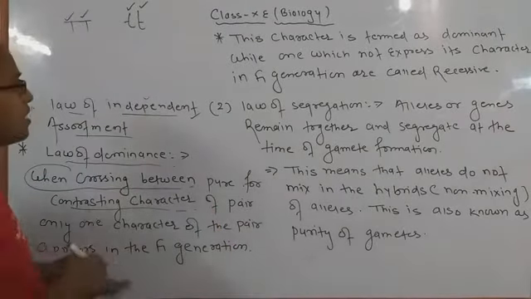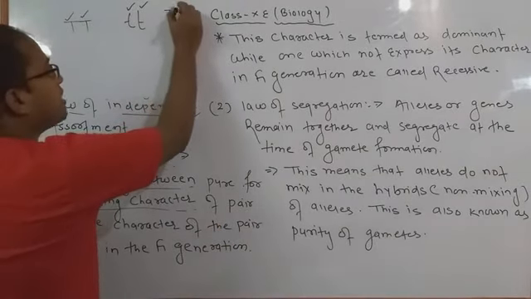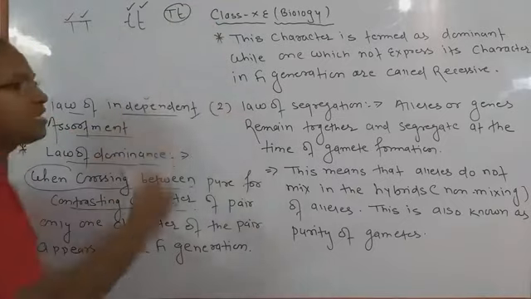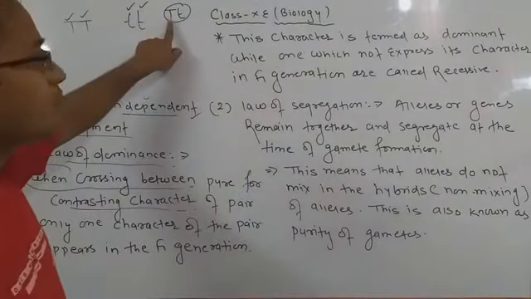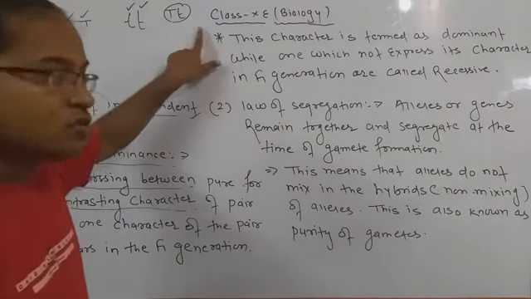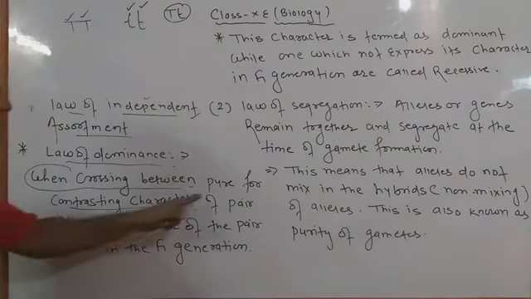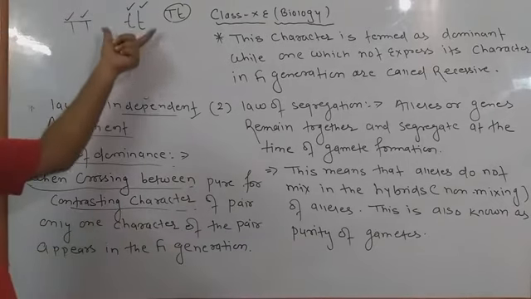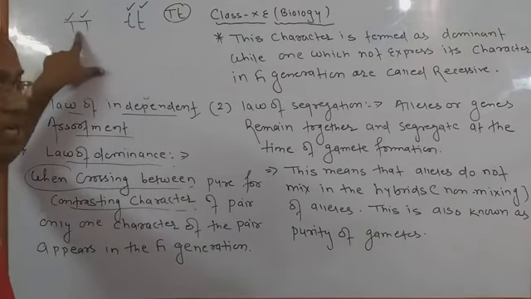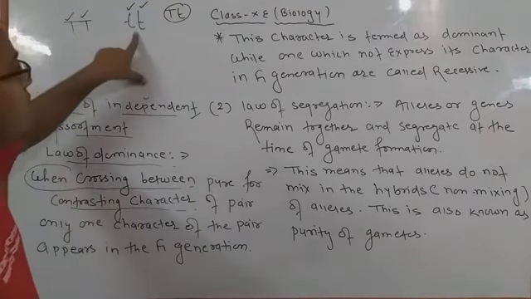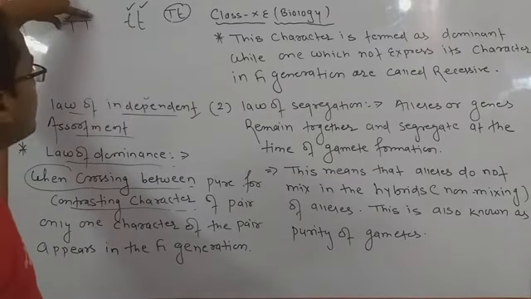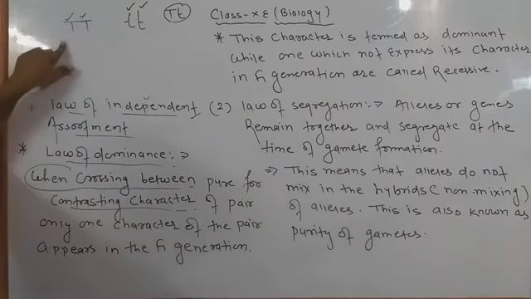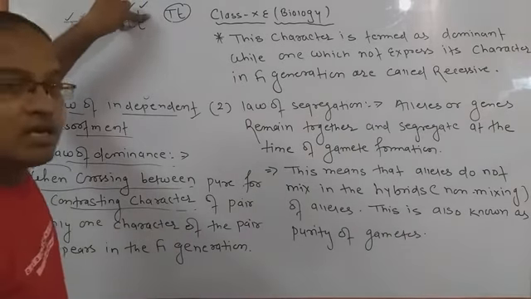They are not mixed. If I write Tt, it means heterozygous. Heterozygous means they carry two different characters, first capital T and second small t. So when crossing pure contrasting characters, both are different. Capital T is tall, and small t means very small. Capital T is the dominant character because it has the capital power, and small t is recessive.